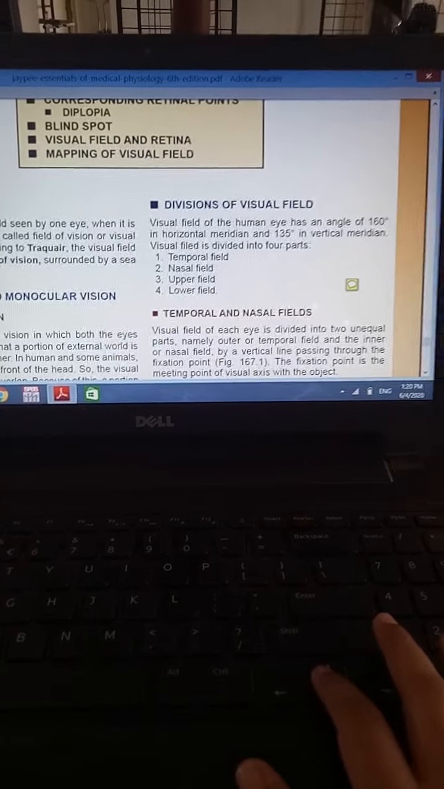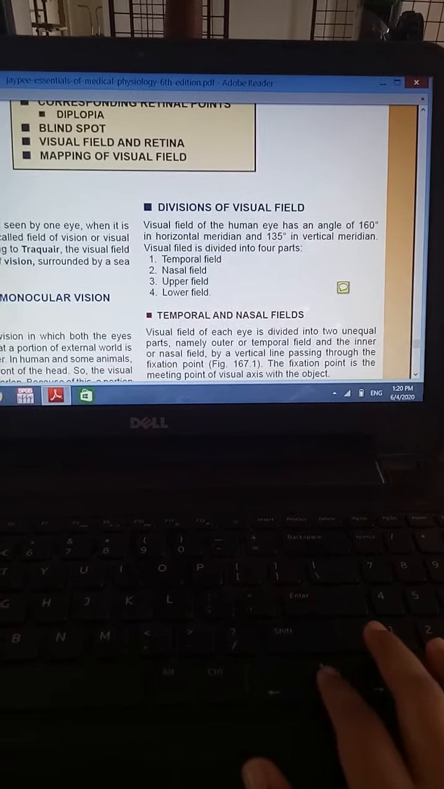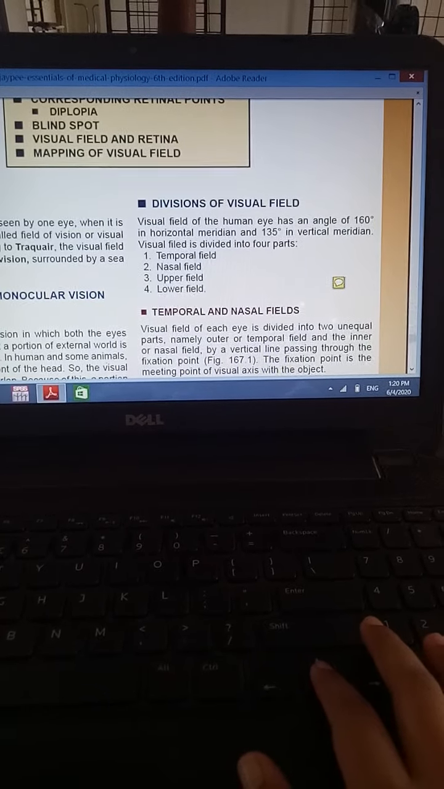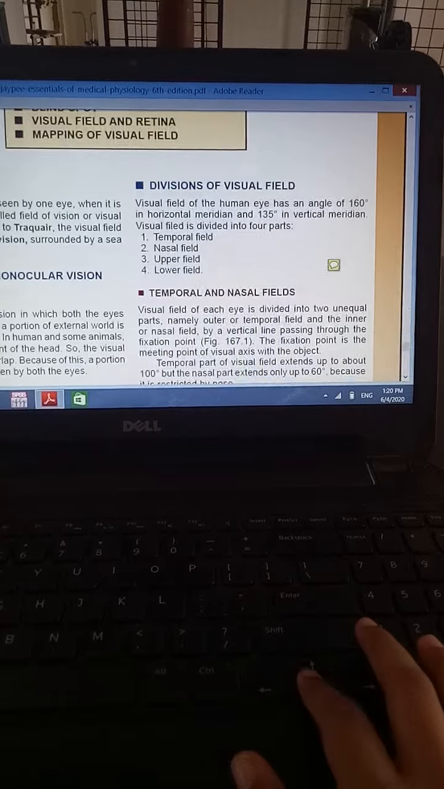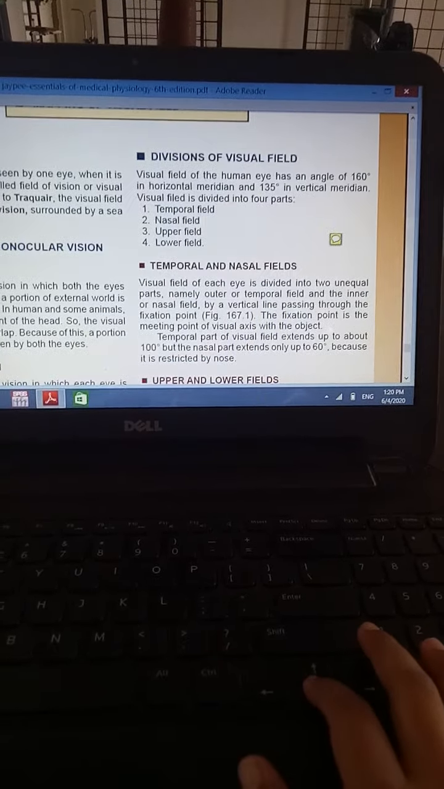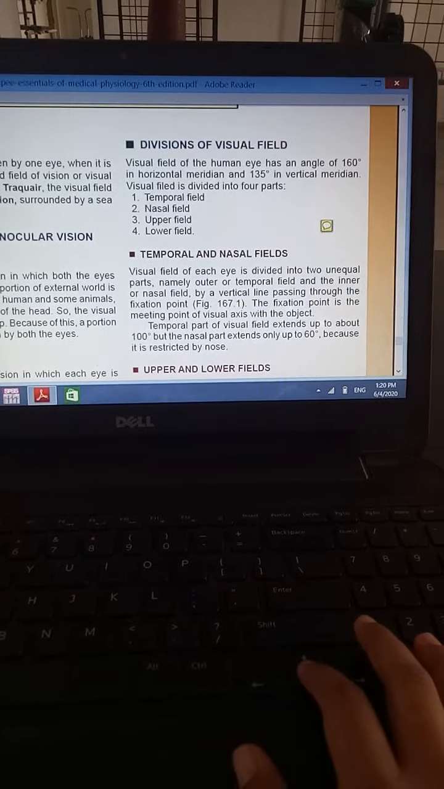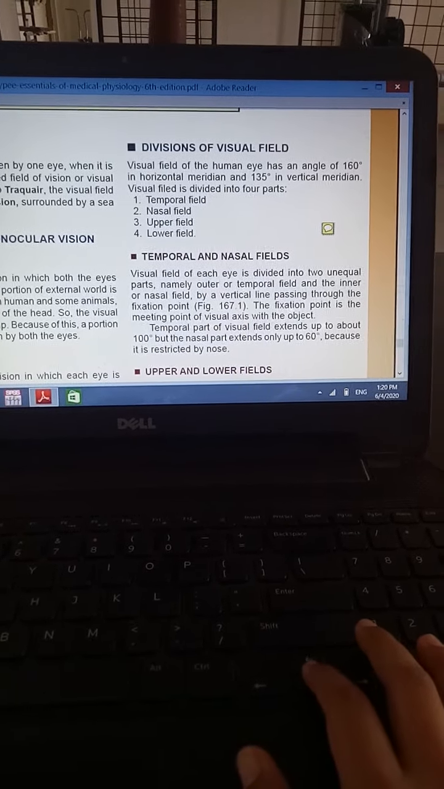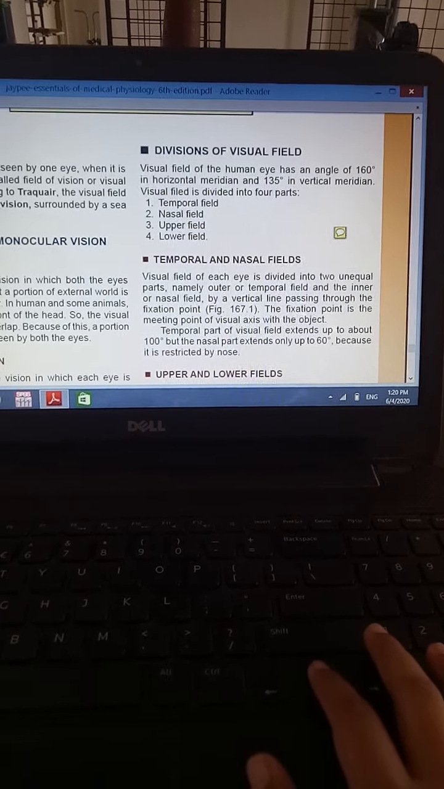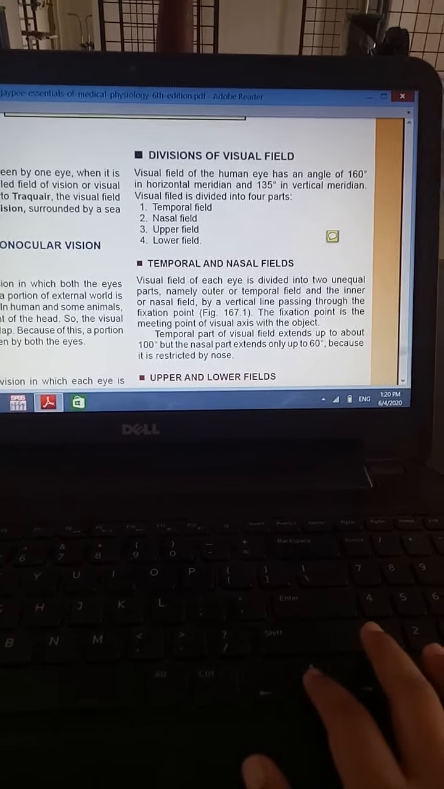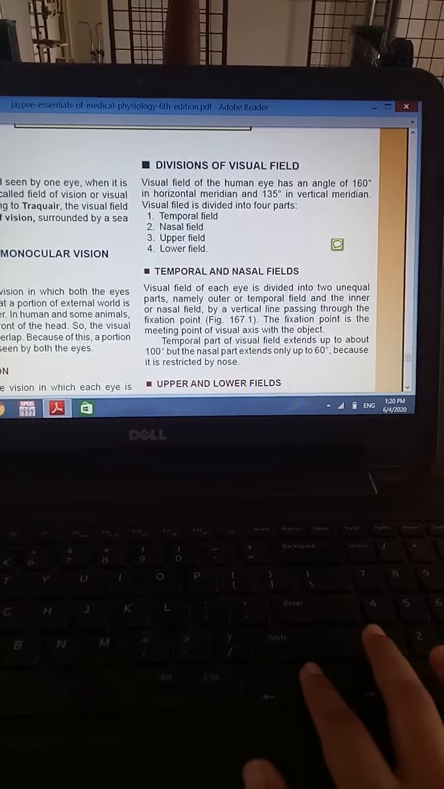So what is that? The visual field of the human eye has an angle of 160 degrees in the horizontal meridian and 135 degrees in the vertical meridian. So in the human eye, the angle of eye movement is 160 degrees in the horizontal plane and 135 degrees on the vertical side. The visual field is divided into four parts: first is the temporal field, second is the nasal field, third is the upper field, and fourth is the lower field. Temporal, nasal, upper and lower.